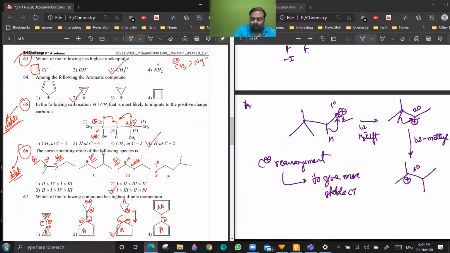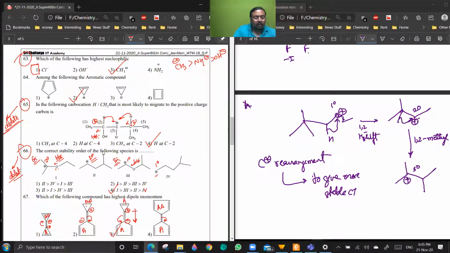As you go down the group, nucleophilicity is inversely proportional to electronegativity. If something is more electronegative, it will be less basic, no?